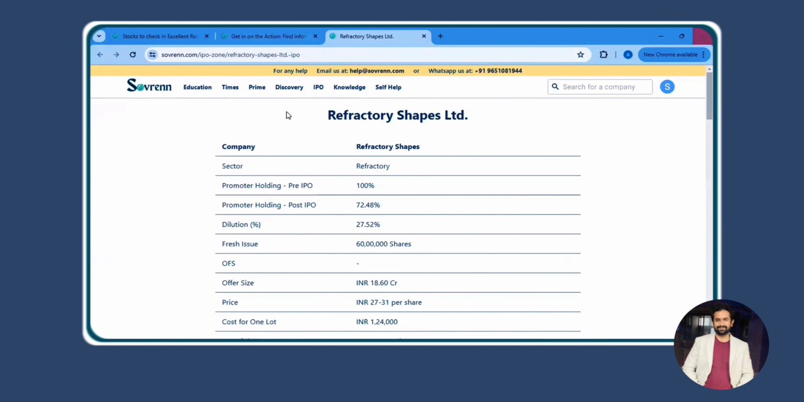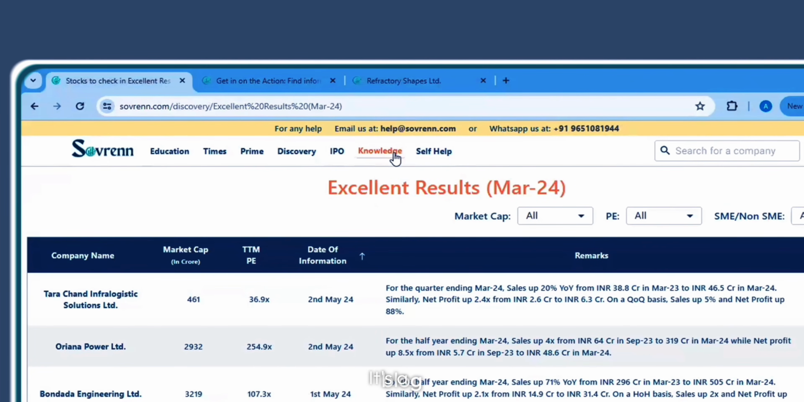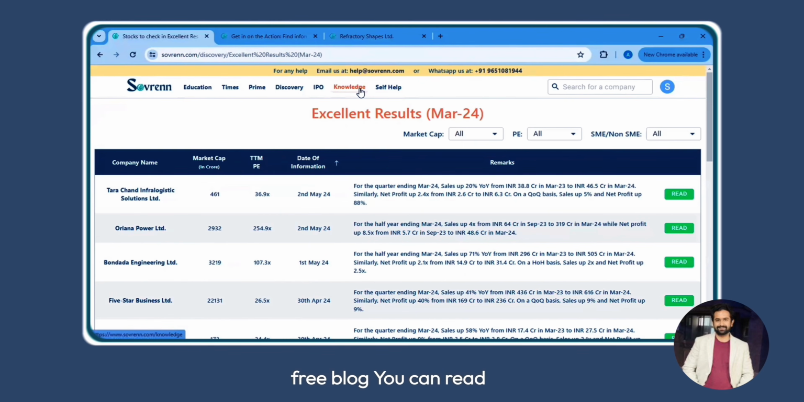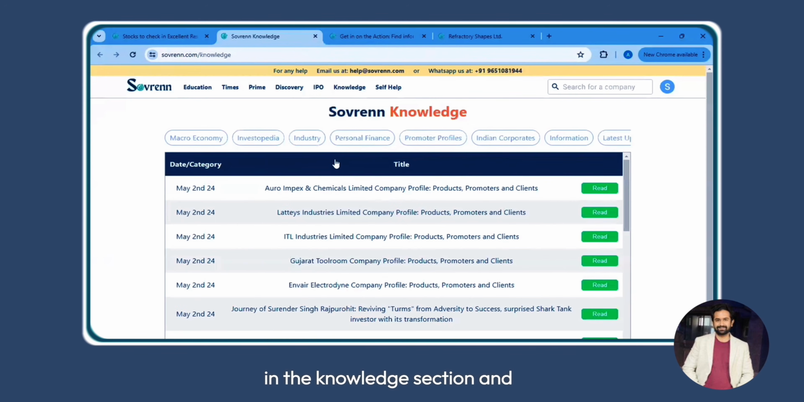And lastly, we have a knowledge section which is sort of our blog. It's a free blog. You can read every article in the knowledge section and see what our blog is all about, right? So that's a free blog which we have called Sovereign Knowledge. And there are separate categories in Sovereign Knowledge as well.